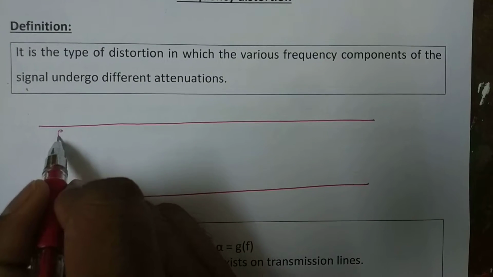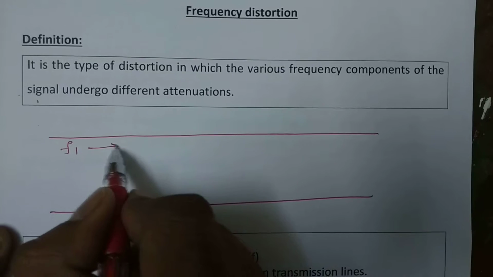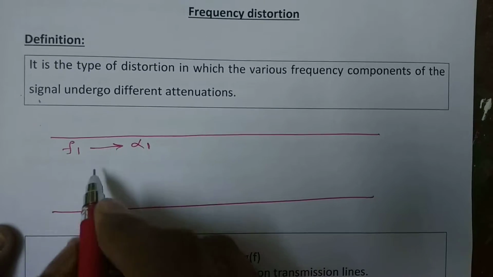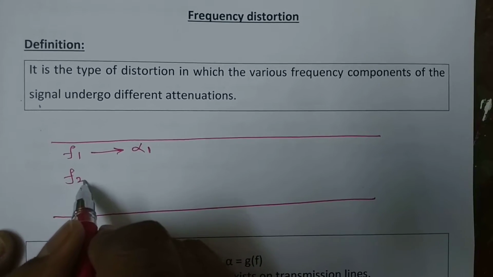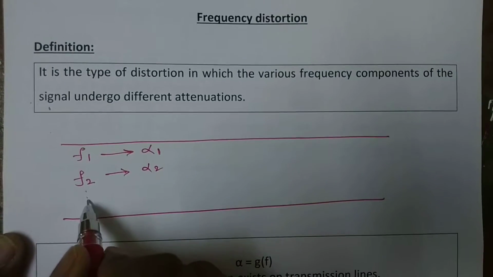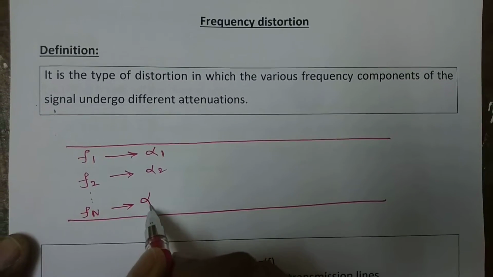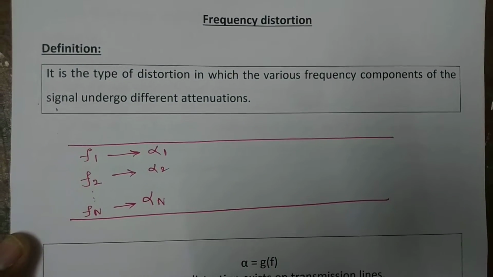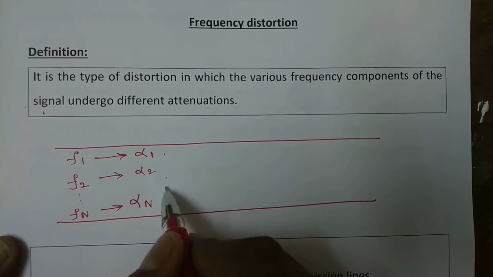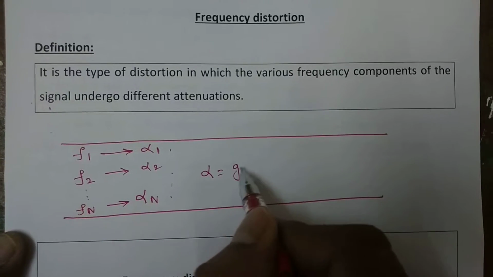Means, signal 1 with frequency f1 is attenuated by the attenuation constant alpha 1. Signal 2 with frequency f2 attenuated by alpha 2, like that. Signal n with frequency fn attenuated by the attenuation constant alpha n. Here, the attenuation constant alpha is the function of frequency.